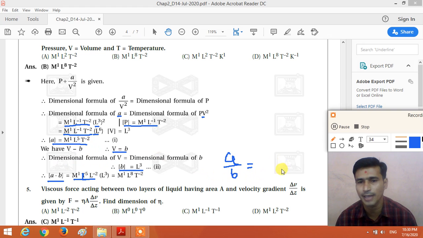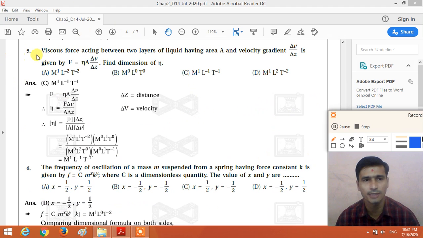So we get M1 L2 T minus 2, which is similar to the dimensional formula of energy, M1 L2 T minus 2. Understand this question?